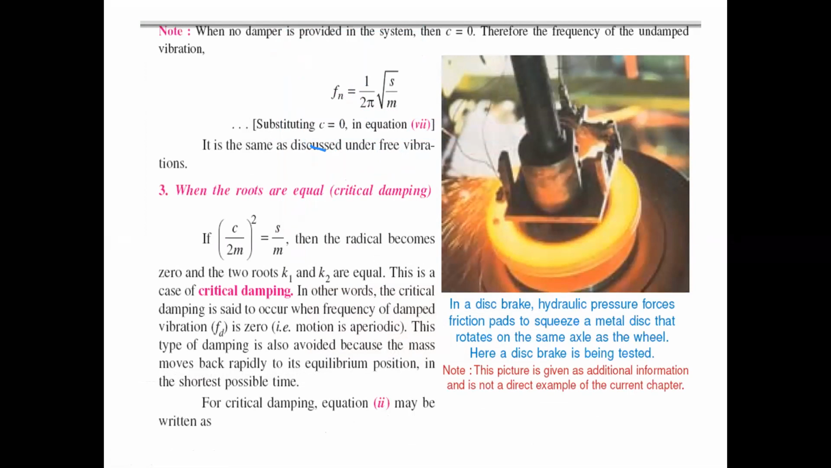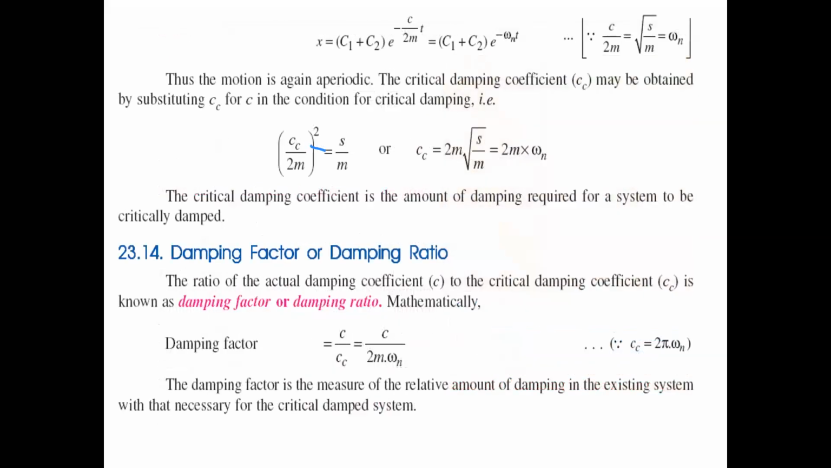Now I'm going to take the third case, that is critical damping. Critical damping means C by 2m square equals S by m, so the radical becomes 0. This case is taken as critical damping. When both are equal, the equation becomes x equals c1 plus c2 into e power minus C by 2m t, that equals c1 plus c2 into e power minus omega n t.